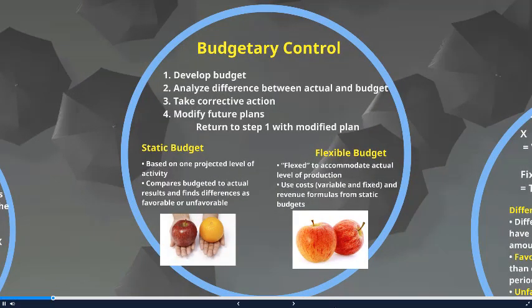A budget is developed by management so you can compare what you expect to happen to what actually happens. Those expectations just come from previous experience and what you know is the norm. We look at two different types of budget. A static budget is based on one projected level of activity, compared to a flexible budget, which makes the variable cost flex to show and be comparable to actual activity, kind of like comparing apples to apples since it's based on the same level of activity.